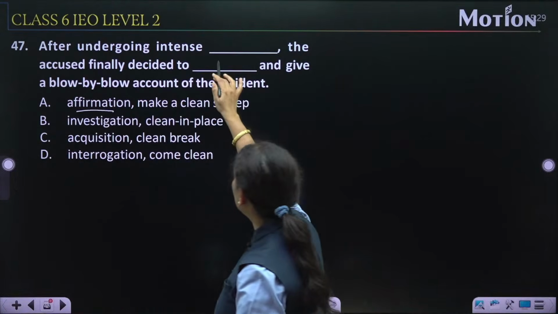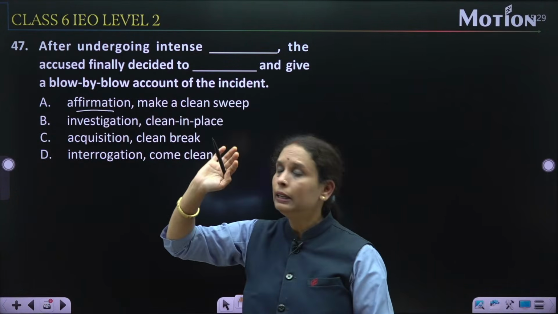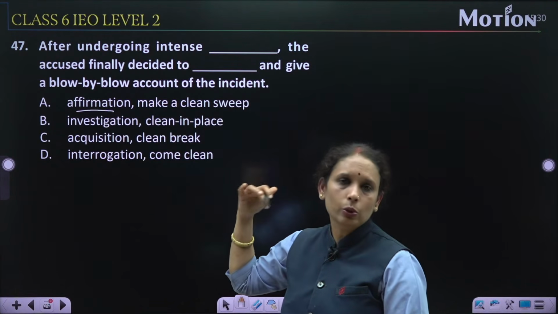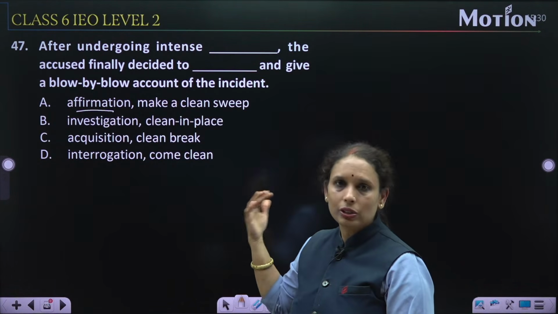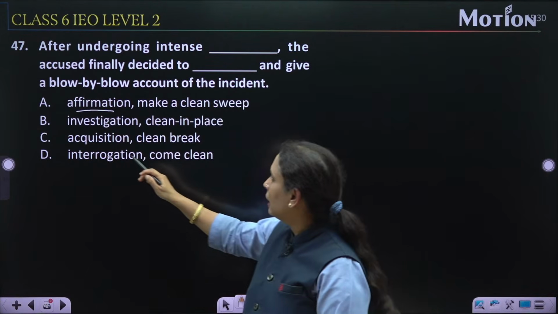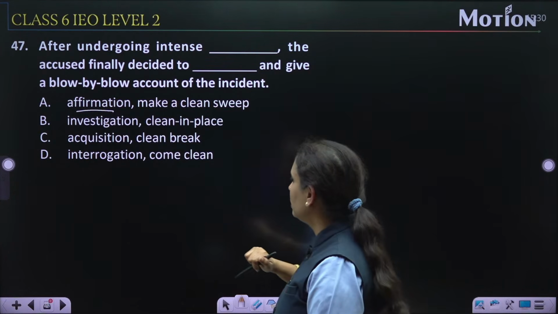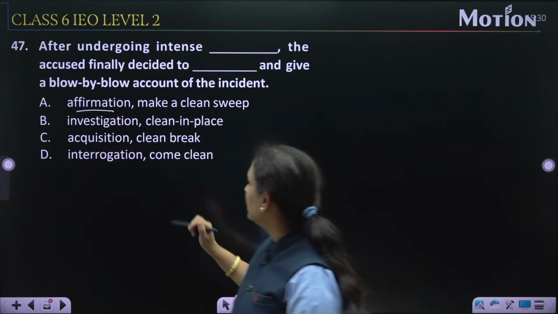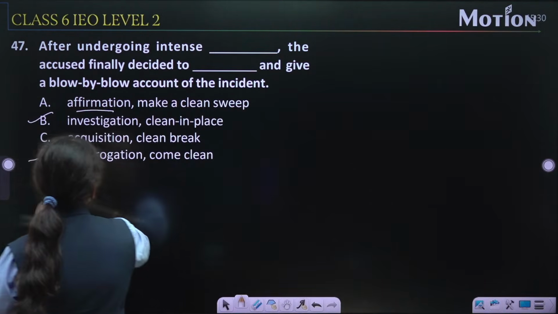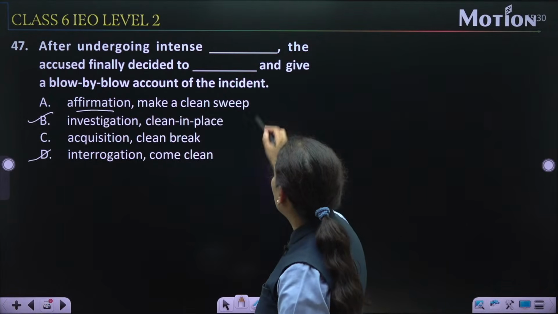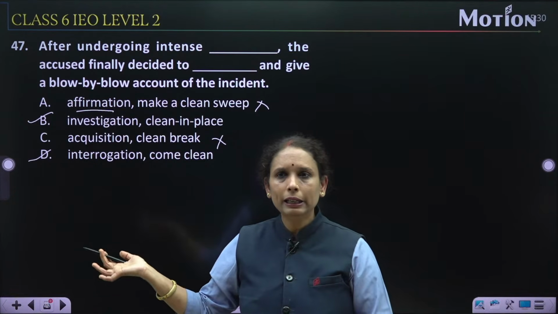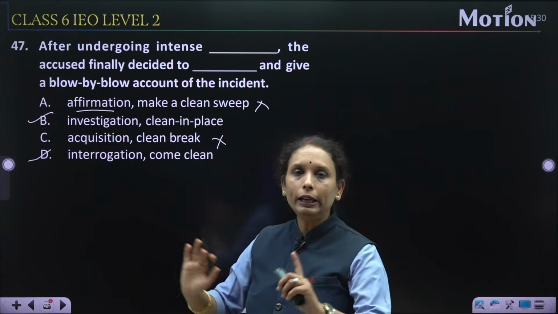After undergoing intense investigation. It means investigation हम intense questioning के लिए यूज कर सकते हैं. Accusation मतलब आपको झूठा करवाना. Interrogation भी हम यूज कर सकते हैं intense questioning के लिए. तो यहाँ पर इन दोनों options में से एक आएगा. Now और ये दोनों हट जाएंगे. Clean in place या come clean. Come clean का मतलब साफ हो जाना, कोई डाउट नहीं रहना.